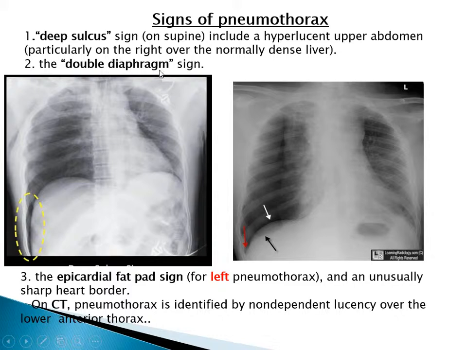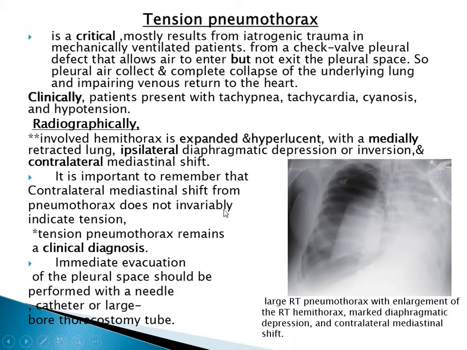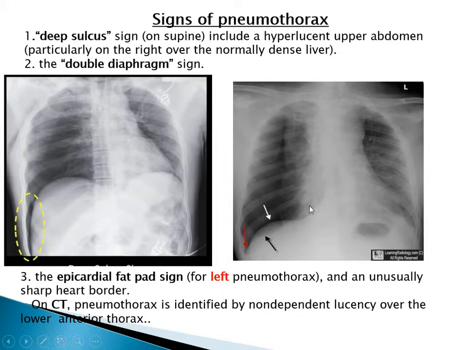Second, we have the double diaphragm sign. Here we see the double diaphragm sign. We have another sign called the epicardial fat pad sign. It occurs mostly in left pneumothorax, with an unusually sharp heart border. On CT, pneumothorax is identified by non-dependent lucency over the lower anterior thorax because the patient is lying supine.